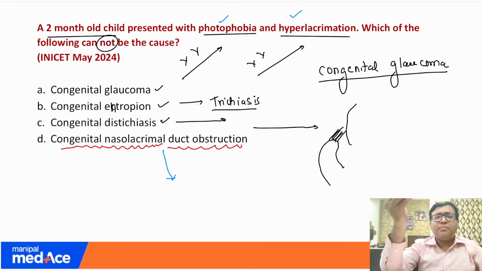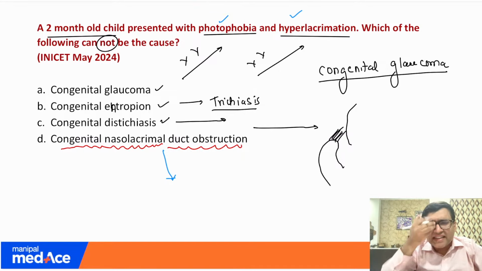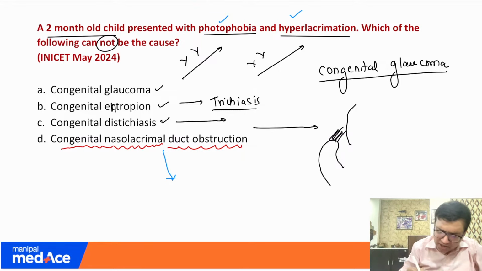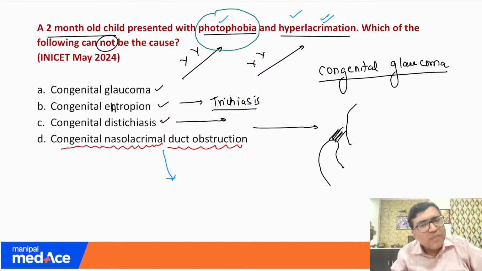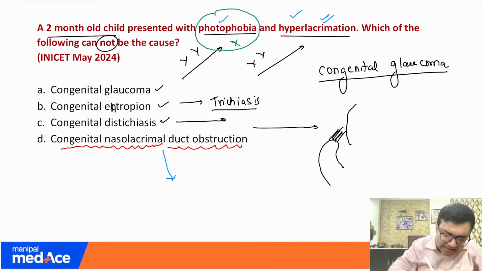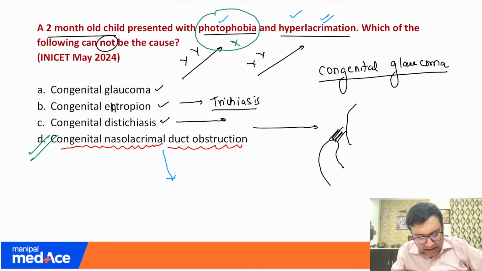The parents come and say that there is continuous watering and discharge. So definitely there would be hyperlacrimation, but I am very confident to tell you that these patients are not having photophobia. So my answer of choice is congenital nasolacrimal duct obstruction.